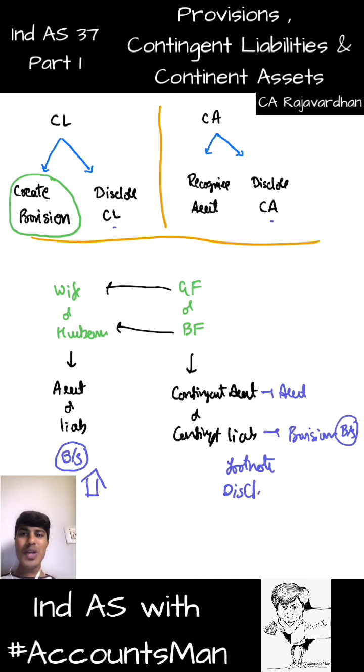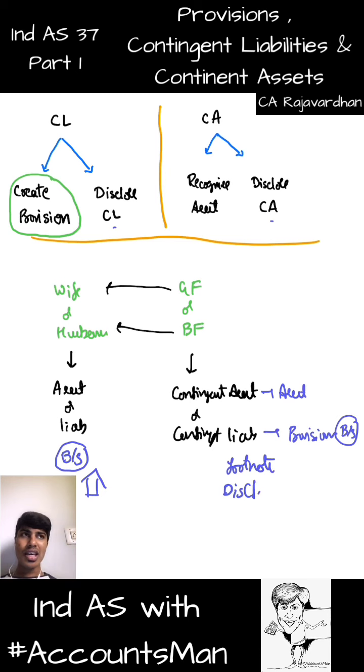Now the question is, when do we create provision? Here I told, for a contingent liability, we have two options. One, create a provision, or disclose as a contingent liability. When you have a girlfriend, you can either call her your wife, or call her just a friend and then take her home, or disclose to everyone that she is your girlfriend and keep her out of the house.